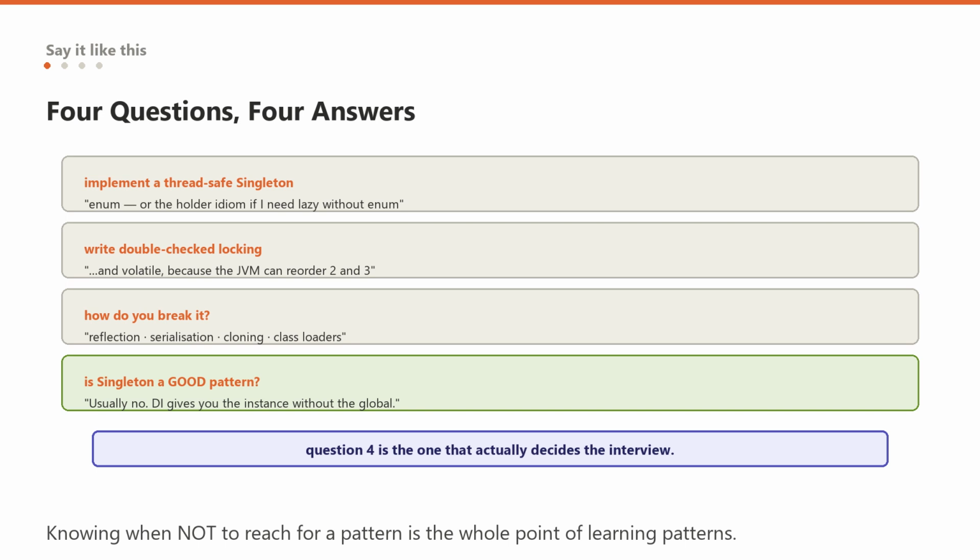4. And this is the one that actually decides the interview. Is singleton a good pattern? Say no, usually not. It is global mutable state with hidden dependencies. It makes testing painful and causes order-dependent flakiness, and dependency injection gives you the single instance without the global access point, which was always the harmful half. But I would use it for a genuinely unique immutable resource in a code base with no container. Give that answer and you have just demonstrated that you know the pattern, you know its history, and you know when not to reach for it, which is the whole point of learning patterns at all.